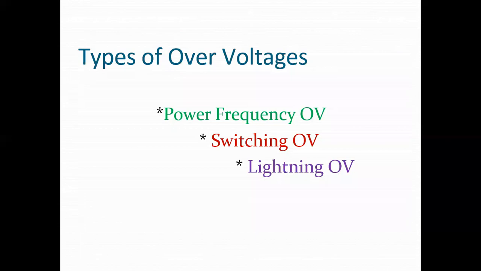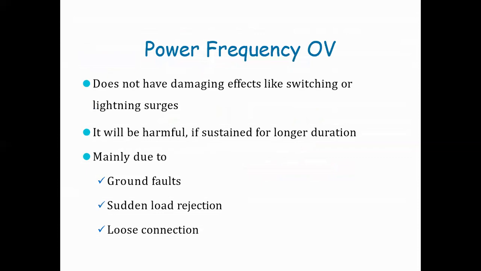Types of overvoltages. There are three types of overvoltages: power frequency overvoltage, switching overvoltage, and lightning overvoltage. We are seeing the first one, power frequency overvoltage. It does not have damaging effects like switching or lightning surges. It will be harmful if sustained for a longer duration. Its causes are ground faults, sudden load rejection, loose connection, etc.